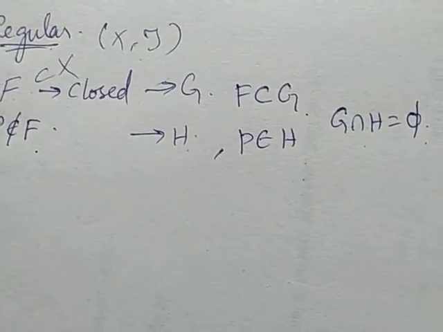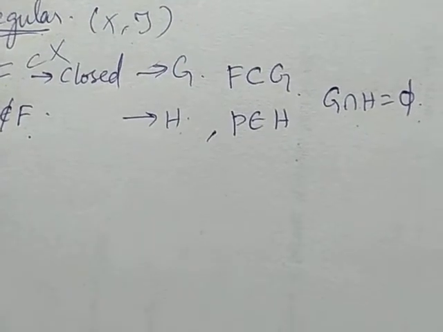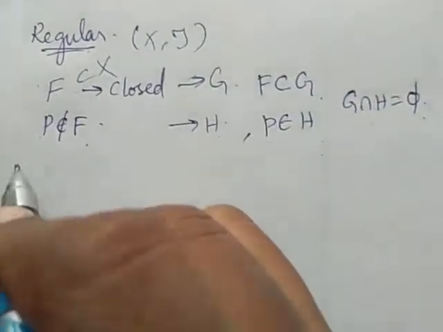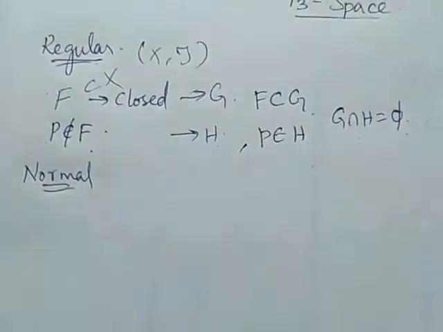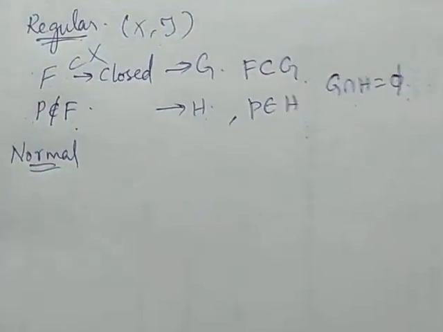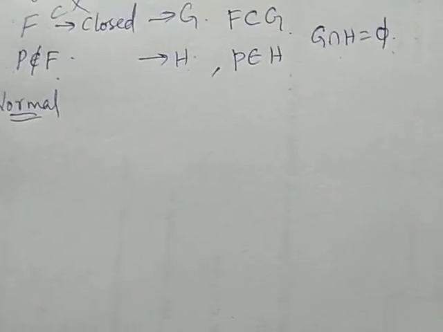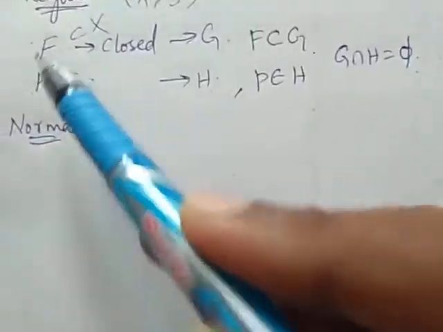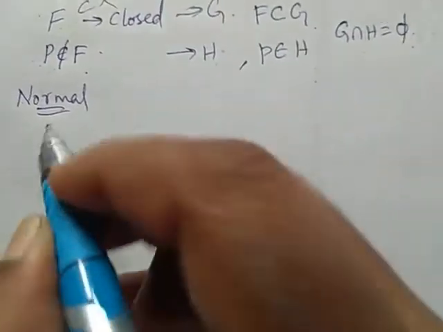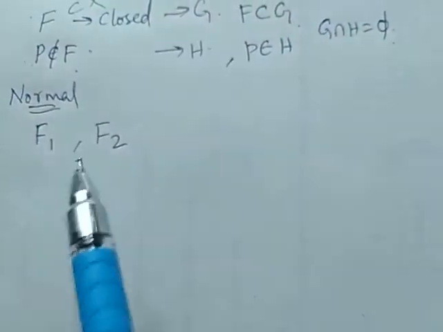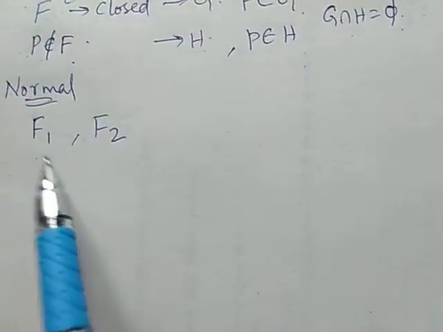And I would like to define what is normal space also. It is similar, with a slight difference between regular space and normal space. Here we are considering one closed set and a point. In normal space, (X, tau) is said to be normal if every pair of closed sets, and they should be disjoint.